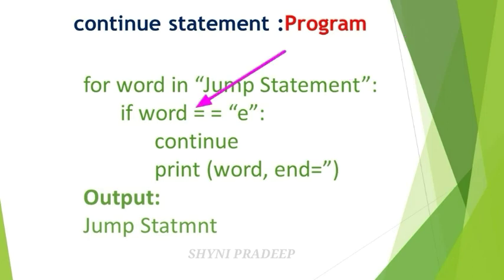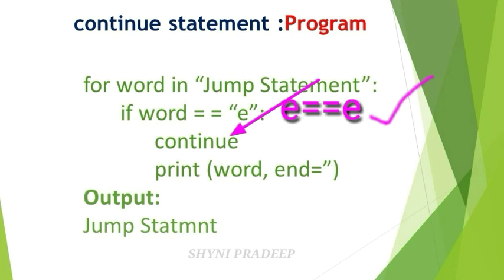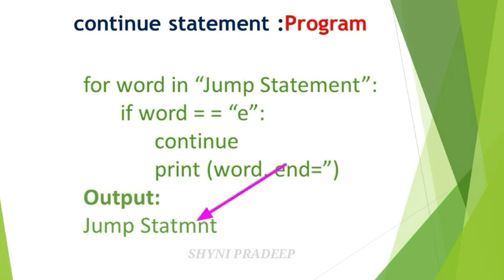Next, check the condition. If condition, E is equal to E. Yes, this is true. This condition is true. So you have to apply the continue statement. So this E will not be printed in the output screen. Okay. So next again go to the for loop condition.